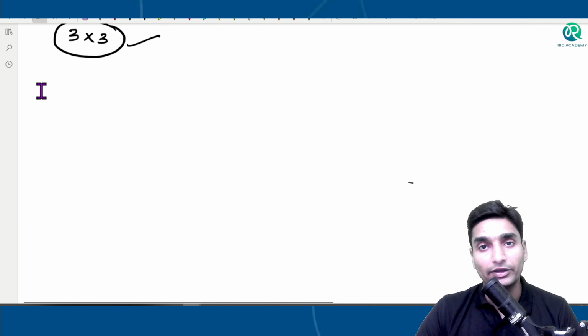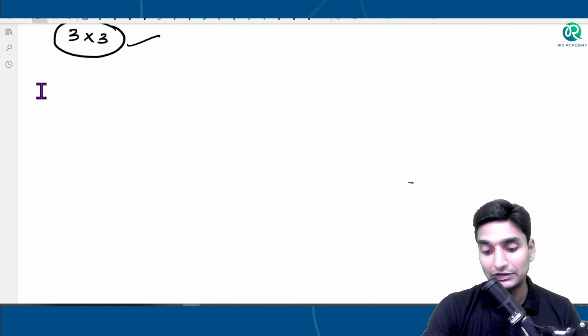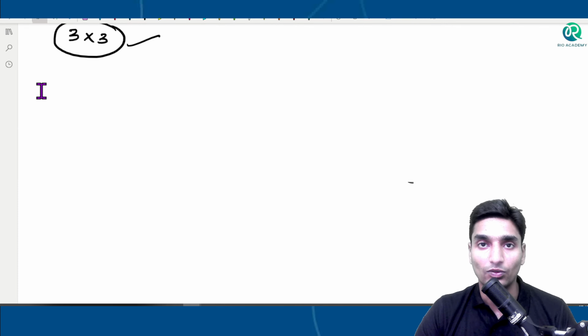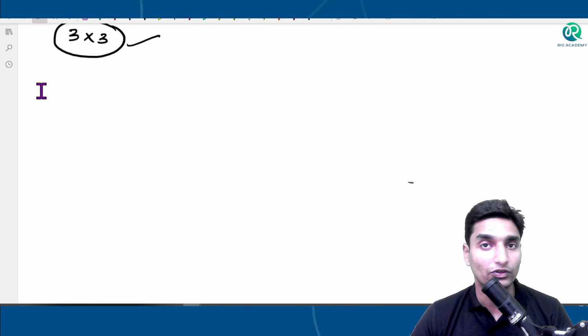So I hope that is clear, guys. If you have any doubts or questions with respect to matrices, you can ask. Even for your PGCET examination, that is all you need to know. Basically, in your PGCET examination, you can expect one-liner questions on matrices, on the basis of types of matrices, rules of matrices, and the inverse of a matrix. Also what happens with the associative laws of matrices, distributive laws of matrices, and so on. Apart from that, you can expect problem-solving questions combining equations and matrices. We'll come back to that further.